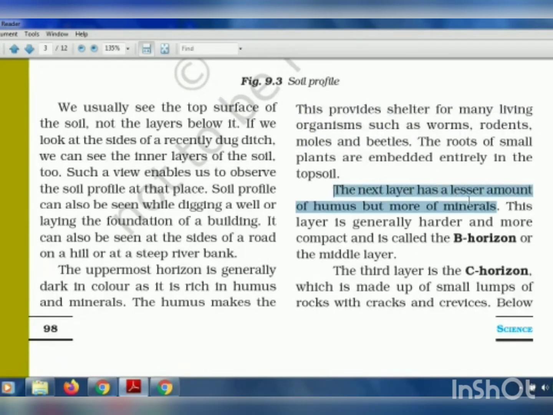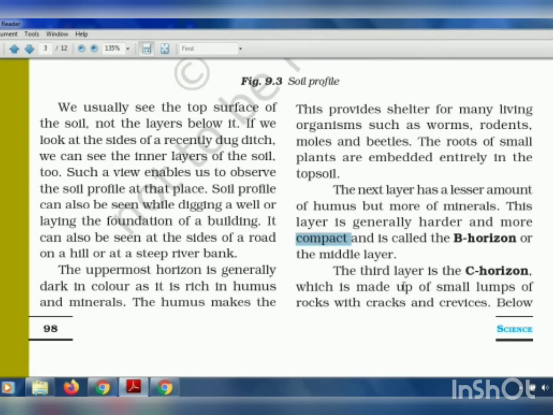Now the next layer is the B horizon. It has a lesser amount of humus but a greater amount of minerals. It is hard as compared to the A horizon. We have seen that the A horizon is soft and porous, but here it is hard and compact. So in this layer the particles are closer together as compared to the A horizon.